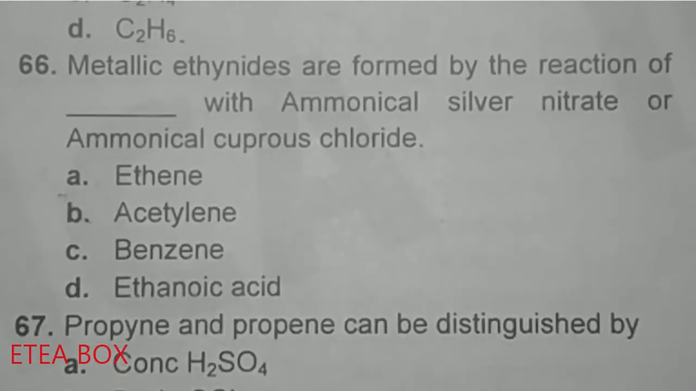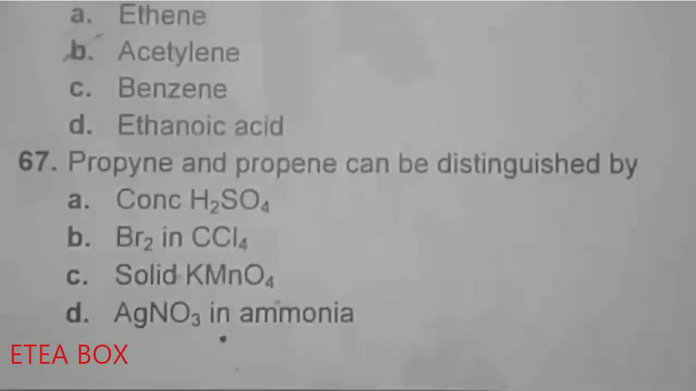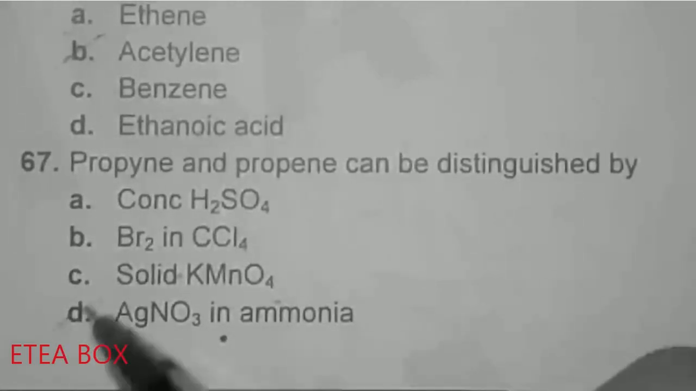The metallic ethanides are formed by the reaction of dash with ammonical silver nitrate or ammonical cuprous chloride. So we know that acetylide can only be formed by acetylene or terminal alkyne. The terminal alkyne in this case is acetylene. Option B is correct here. Propyne and propene can be distinguished by, so propyne is the terminal alkyne, and we know that terminal alkyne can react with AgNO3 silver nitrate in ammonia. So we can distinguish by reacting it with silver nitrate with ammonia. So option D is correct here.